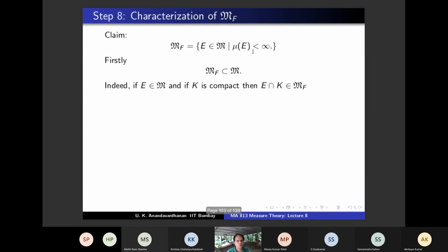So if E is in M and K is compact, then the intersection belongs to MF because K belongs to MF by step 2, and then we use step 6.